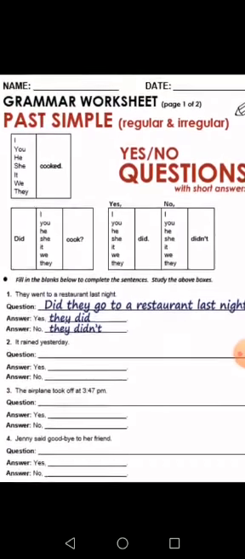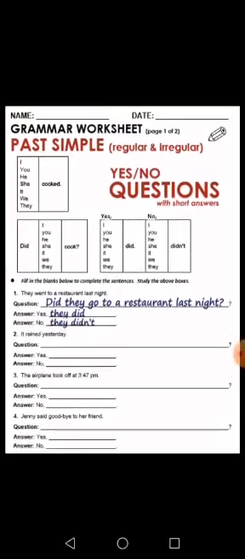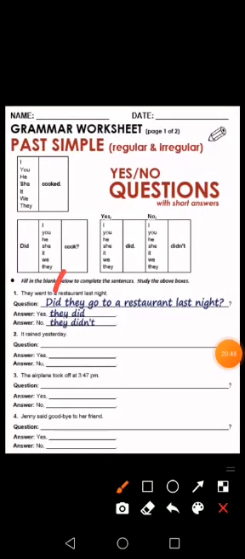They went to a restaurant last night. Did they go to a restaurant last night? We use did. They is the subject. Go. We don't use went. We use go. Can you notice that? Here we have went and here we have go. We change it to be what? To be infinitive. Okay? Yes, they did, or no, they didn't.